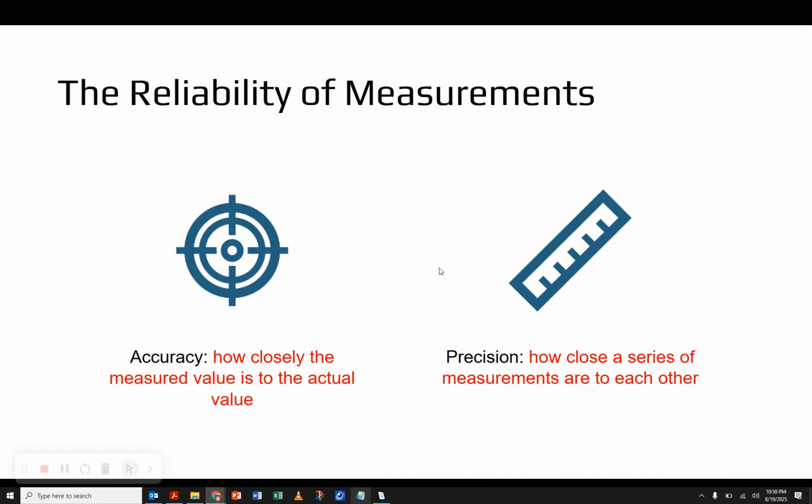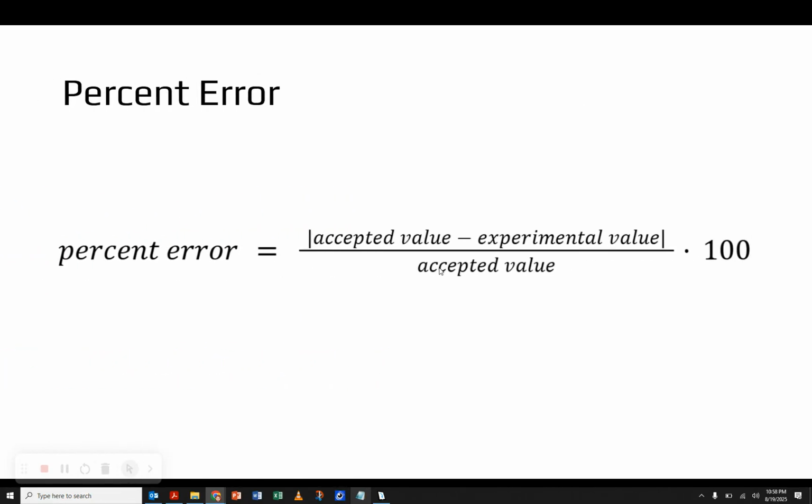So how can we measure and compare accuracy? Well, we're going to use percent error, this equation. And before you get too worried about this big, kind of weird looking equation, this is on your equation sheet. You will not have to memorize this for any tests or quizzes. It will always be there. You just need to be able to pick out what numbers in the problem you need to plug into these places and be able to put it into the calculator to get that answer.